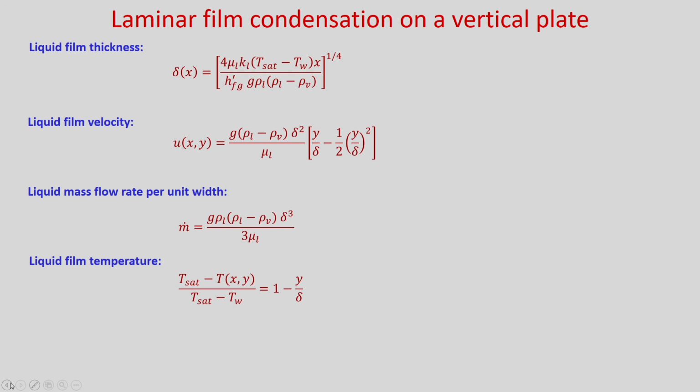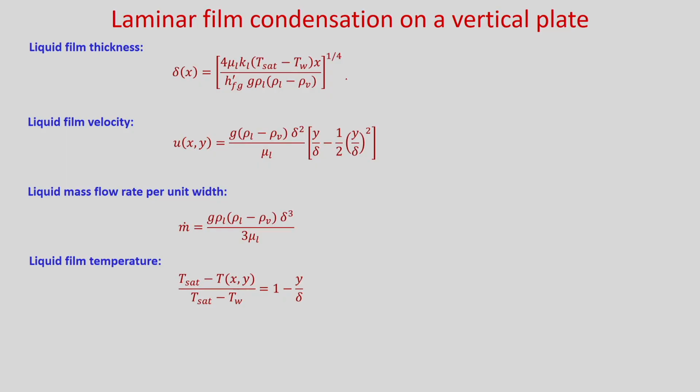So, you will be able to calculate the velocity as well as temperature profile, then the mass flow rate, because all these we have represented in terms of delta. So, you can see delta as a function of x we have found now. So, the liquid film velocity is this one. So, if you put delta, you will get the film velocity, and now m dot which is your mass flow rate per unit width. Okay. So, this is the expression where you can put this value of delta, and the liquid film temperature is this one.